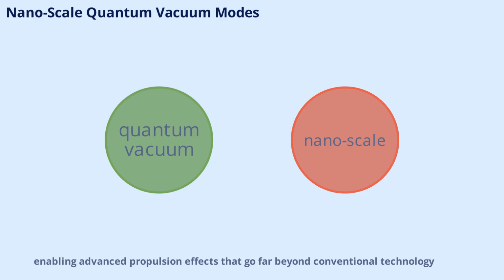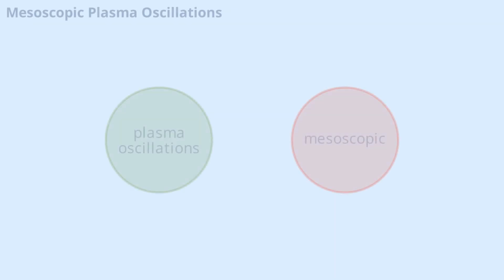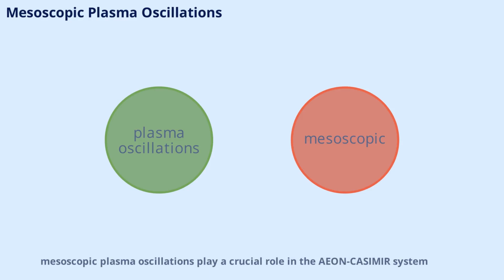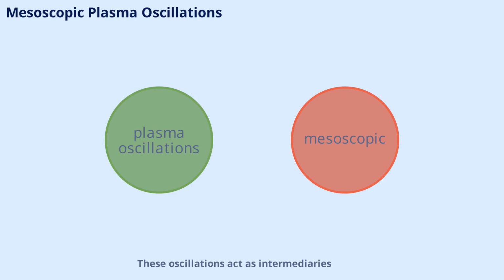Moving up in scale, mesoscopic plasma oscillations play a crucial role in the AEON-CASIMIR system. These oscillations act as intermediaries, translating quantum effects into macroscopic phenomena. By carefully controlling plasma frequencies, the system bridges the gap between the quantum and the cosmic, ensuring smooth energy transfer and system stability.